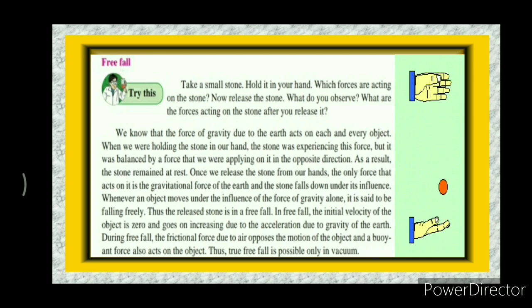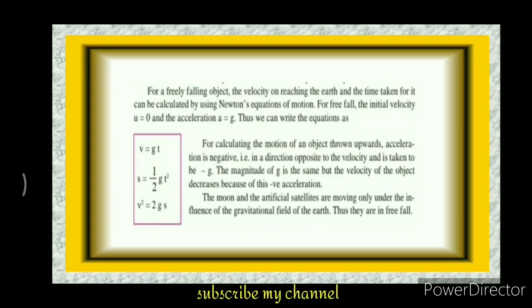In free fall, the initial velocity of the object is zero and goes on increasing due to acceleration due to the gravity of the Earth. During free fall, the frictional force due to air opposes the motion of the object, and a buoyant force also acts on the object. Thus, true free fall is possible only in vacuum.